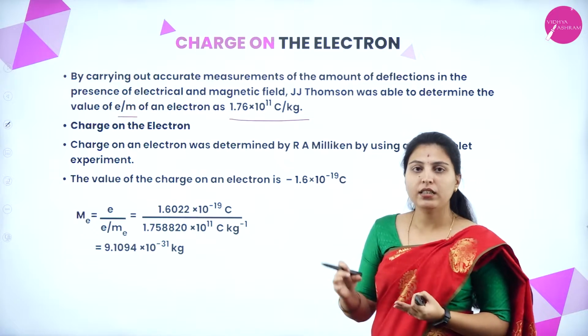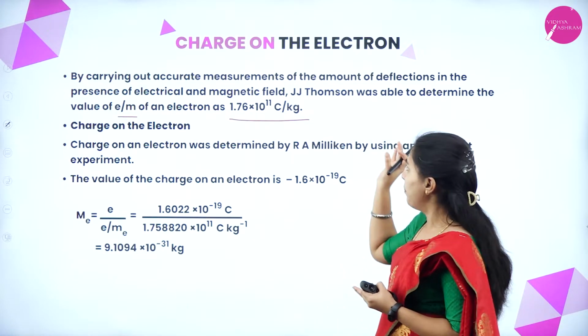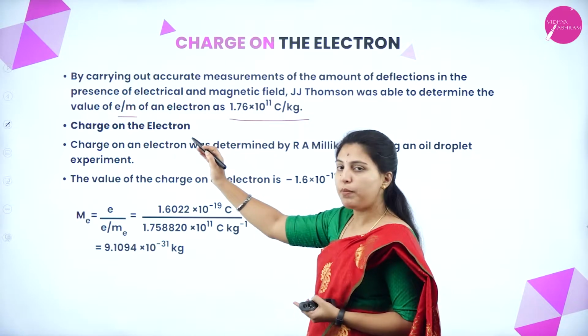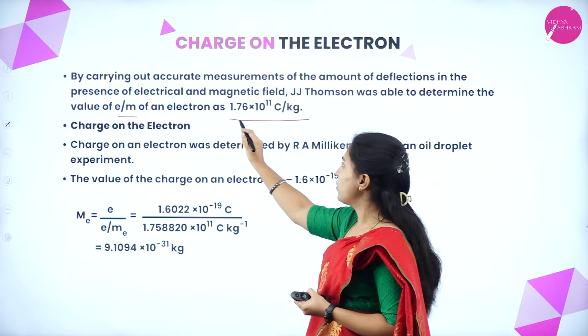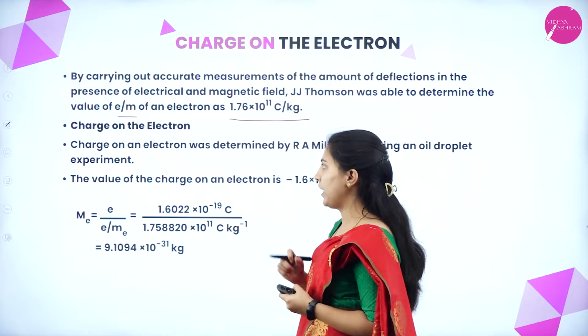After the overall experiment, they concluded that based on the amount of deflection, the charge to mass ratio is 1.76 × 10^11 coulombs per kg.